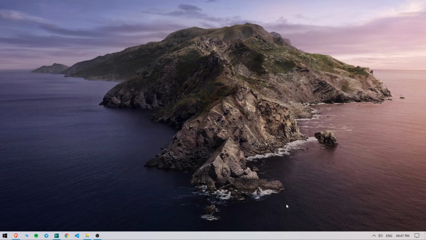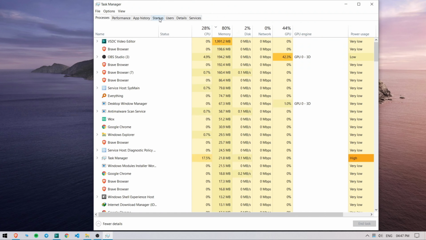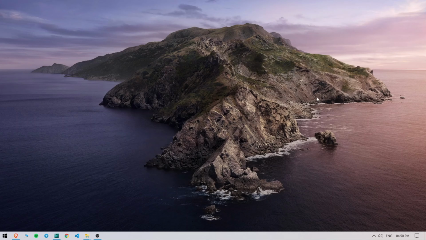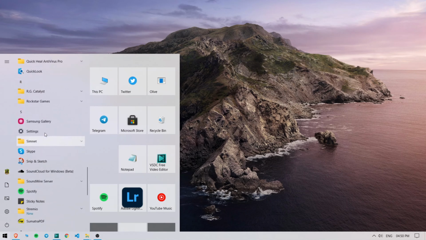Now, if your PC just takes hours just to boot up, then try disabling all the startup programs by going into the task manager of your PC. Also check on which apps are taking most of your memory as well as the utilization, because that can be a reason why your PC is slow. Then to make your PC even faster, uninstall all the unnecessary programs that you just don't use.